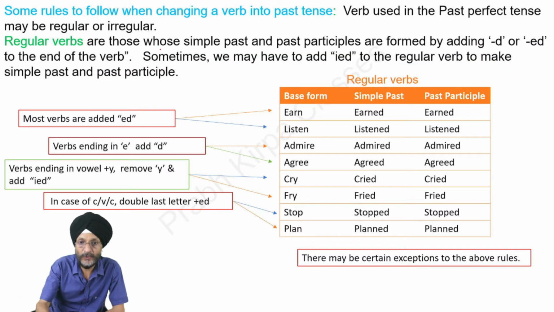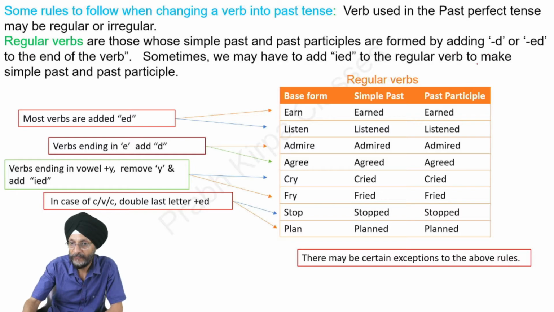There are certain rules which we have to follow when changing a verb into past tense. The verb used in the past perfect tense may be regular or irregular, as already told in the previous videos, that regular verbs are those verbs whose simple past and past participles can be formed by adding d, ed, or sometimes we may have to add ied.